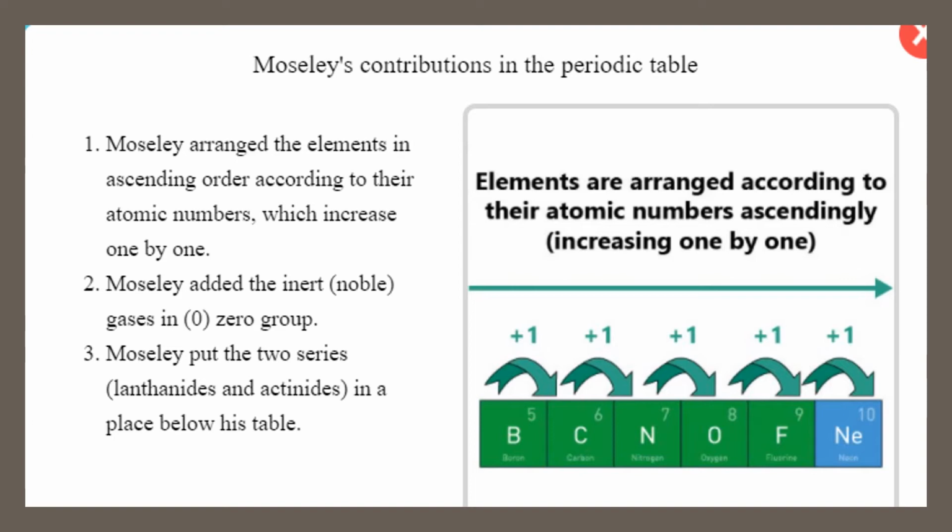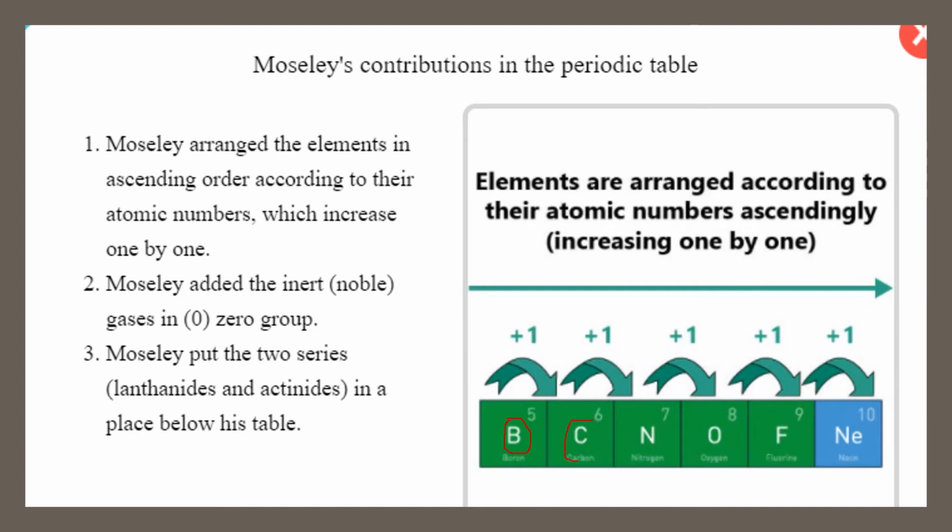As we can see, if we take a row, or a period, from the periodic table of Moseley, we can see that each element, like boron and carbon, for example.